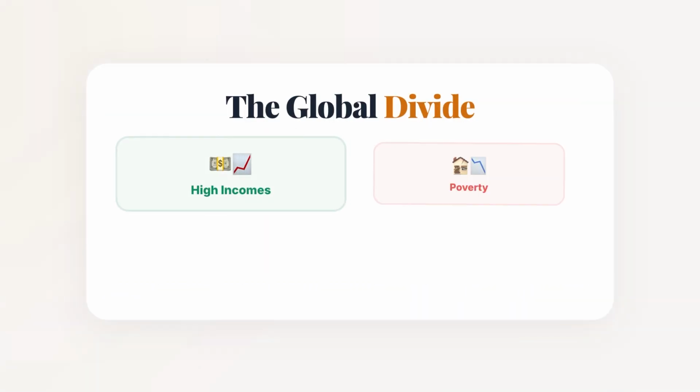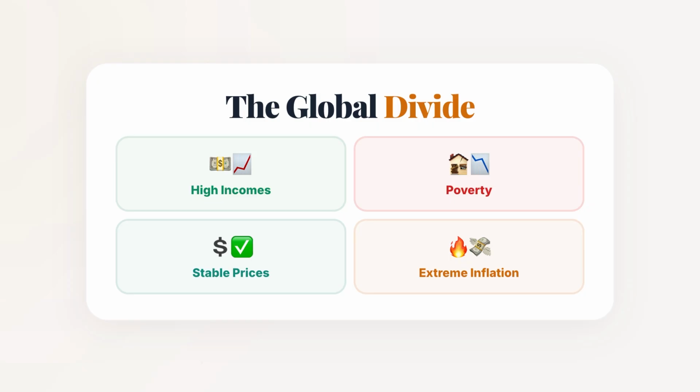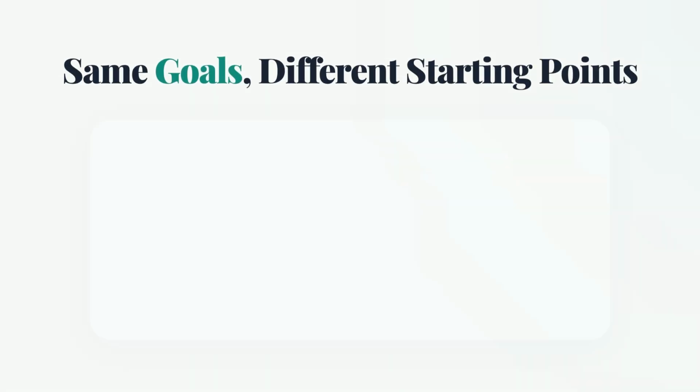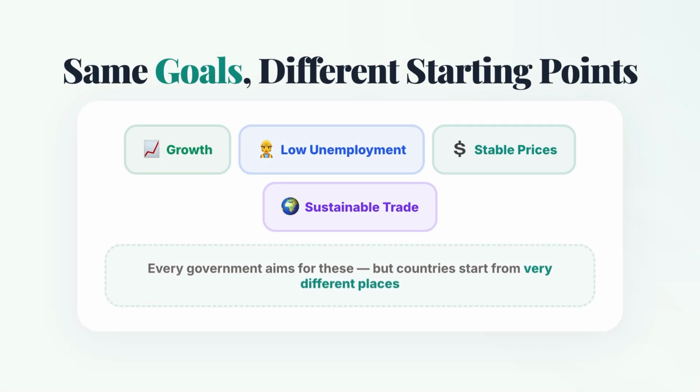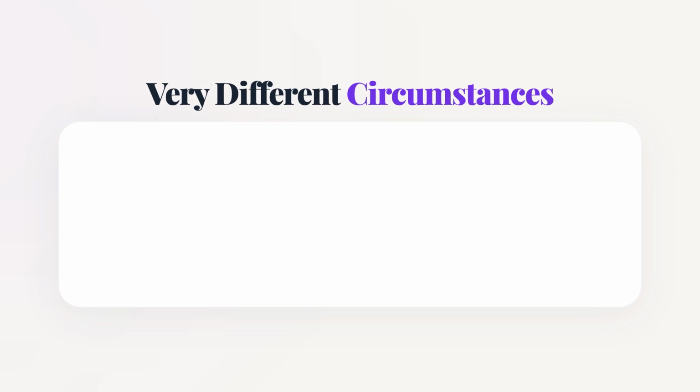Why do some countries enjoy high incomes and relatively stable prices, while others struggle with poverty, unemployment, or extremely high inflation? Around the world, governments face many of the same economic goals: economic growth, low unemployment, stable prices, and sustainable international trade. Yet countries begin from very different circumstances.